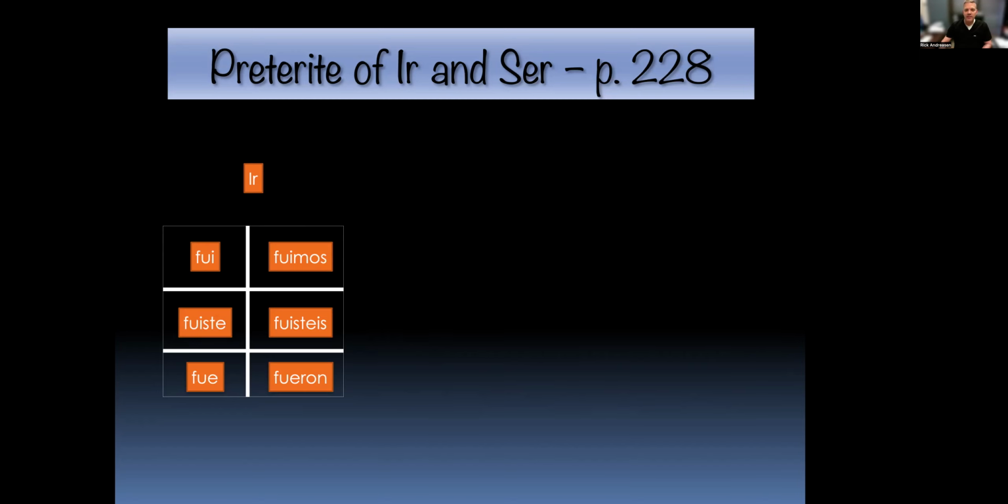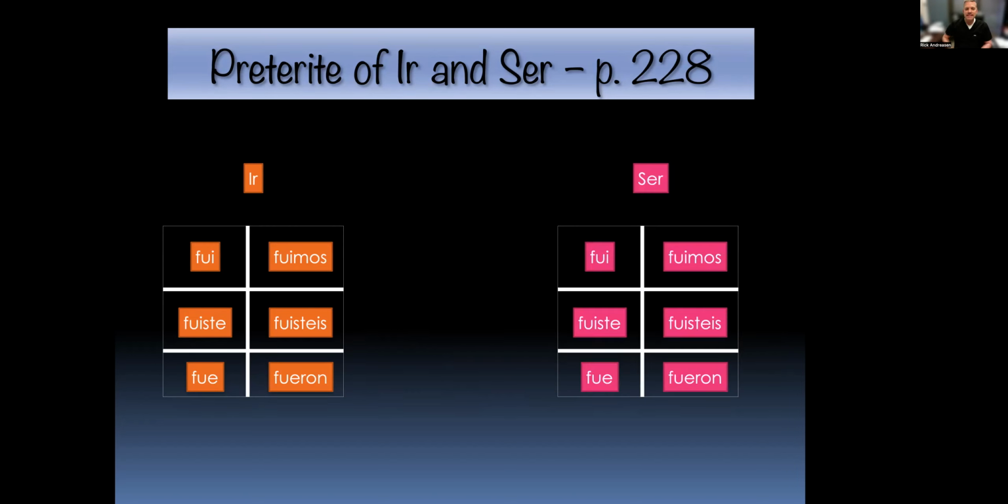Now let's look at the verb ser. Ready? Ta-da! It is the exact same. So ir and ser have the same conjugations in the preterite tense. Yo fui, tú fuiste, usted, él, ella fue, nosotros fuimos, vosotros fuisteis, ustedes, ellos, ellas fueron.